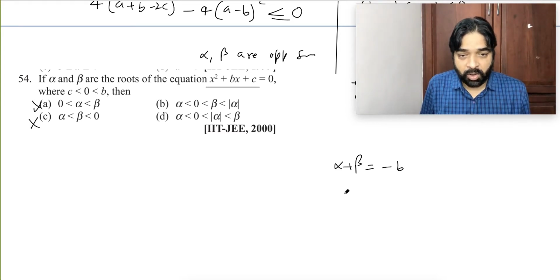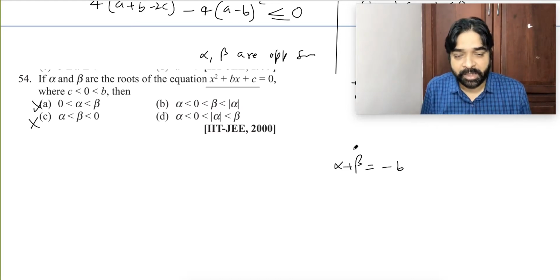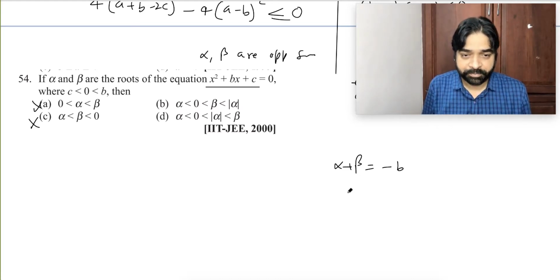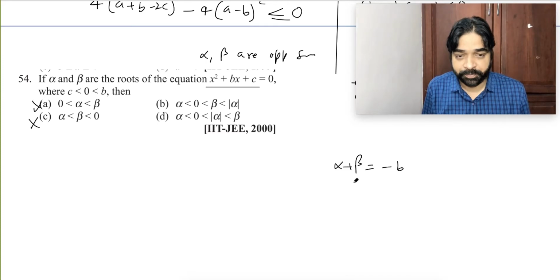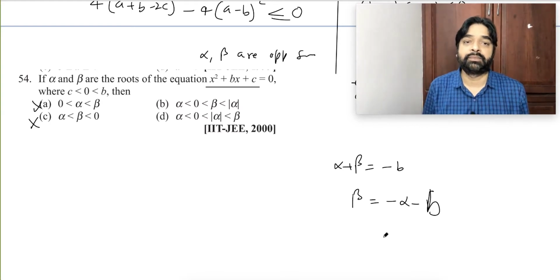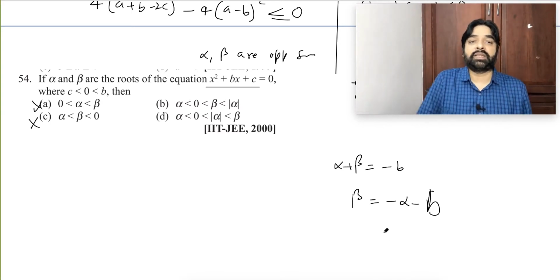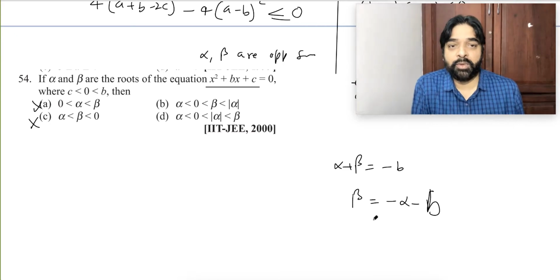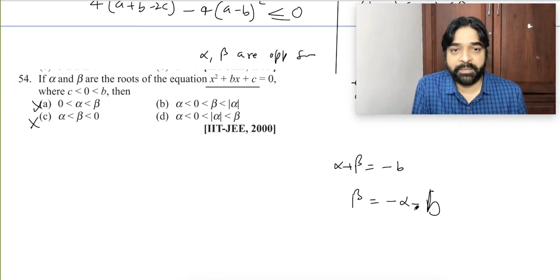So from here we can simply say that alpha is a negative quantity, because any one of the options will be correct. So alpha will be negative and beta will be positive. So from here I can say beta equals minus alpha minus B. Yes or no? Beta equals minus alpha minus B.